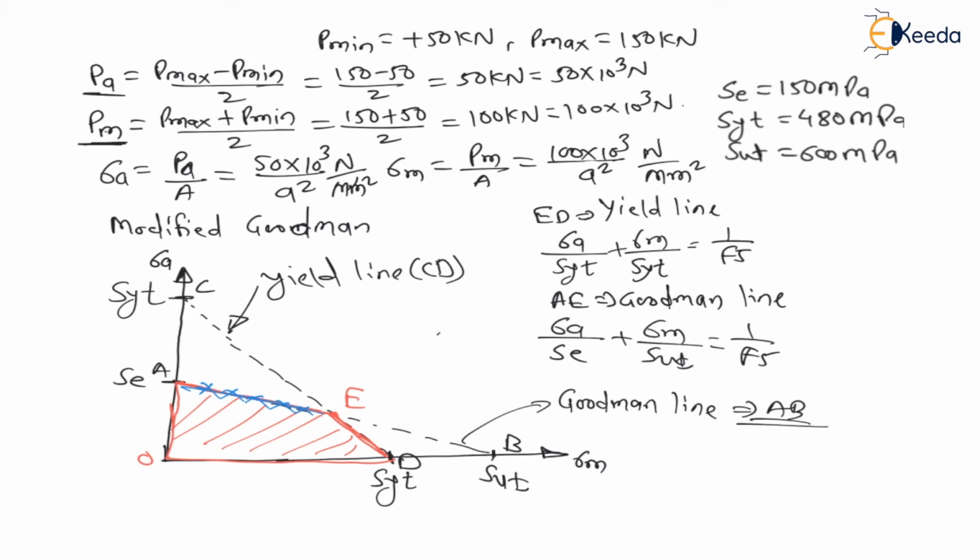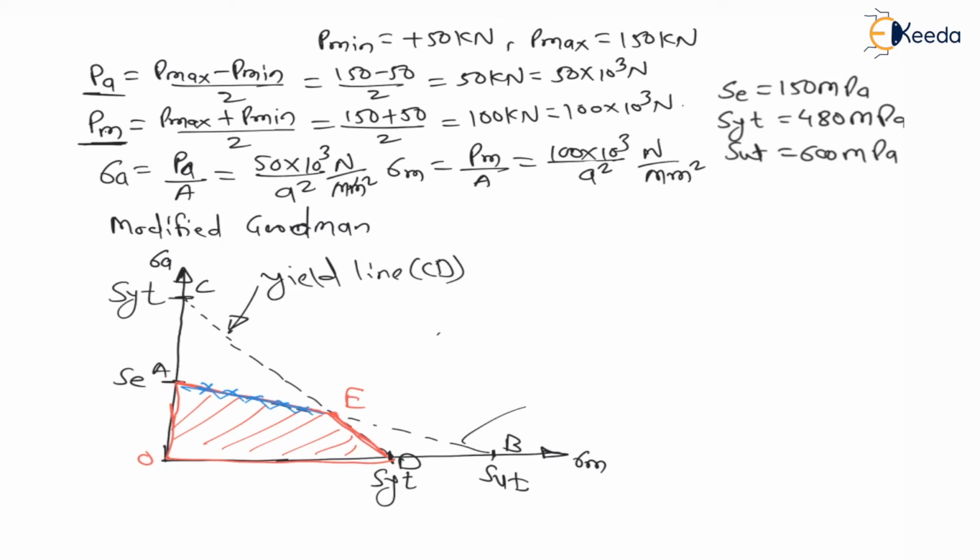Therefore, if I design as per the Goodman line, first we calculate the factor of safety as per the Goodman line. Let us say the point is a part of the Goodman line. Then the equation becomes sigma A divided by SE plus sigma M divided by SUT is equal to 1 upon factor of safety.